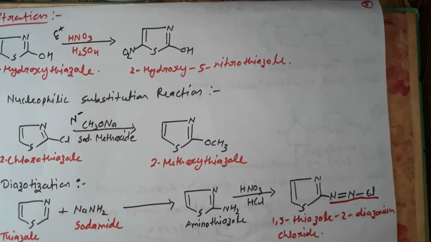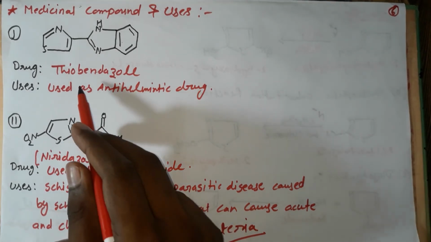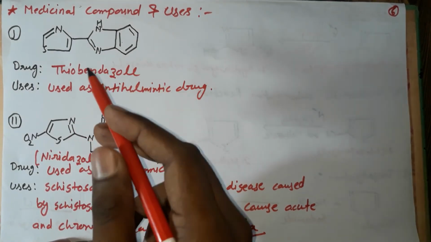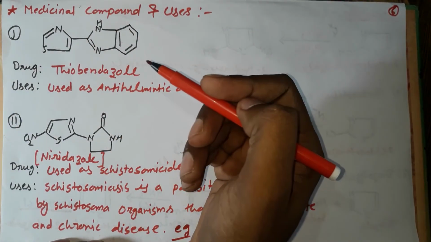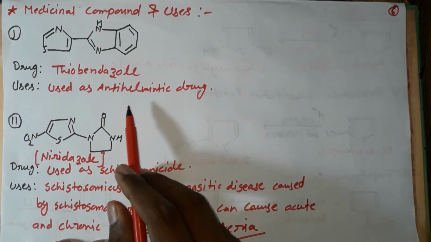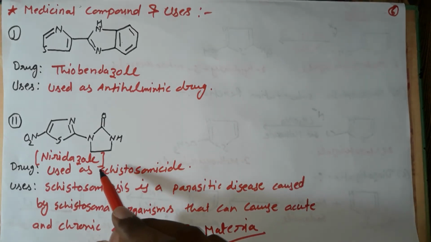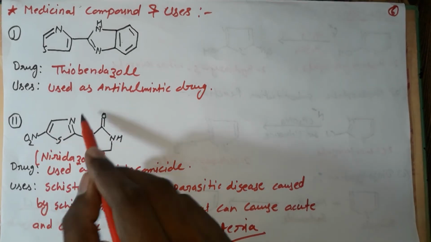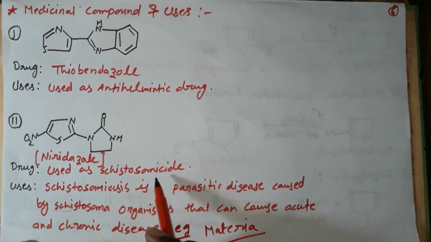Next we are going to discuss medicinal compounds of thiazole. The first drug is thiabendazole. This drug has a thiazole ring, so it is a derivative of thiazole, and it is used as an anti-helminthic drug. The next drug is niridazole. It also has a thiazole ring, it is also a derivative of thiazole, and it is used as a schistosomicide.